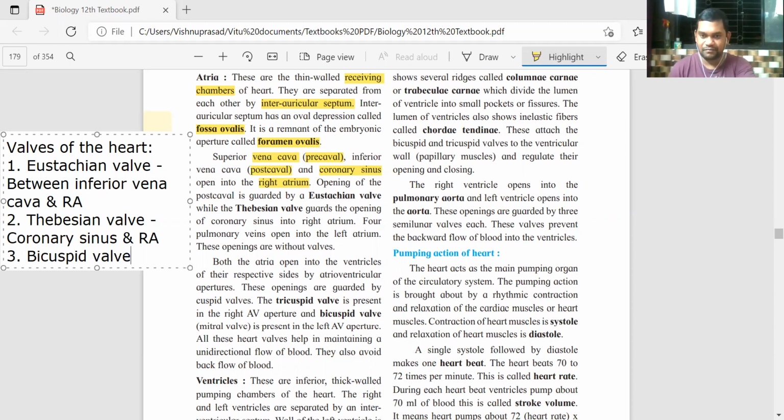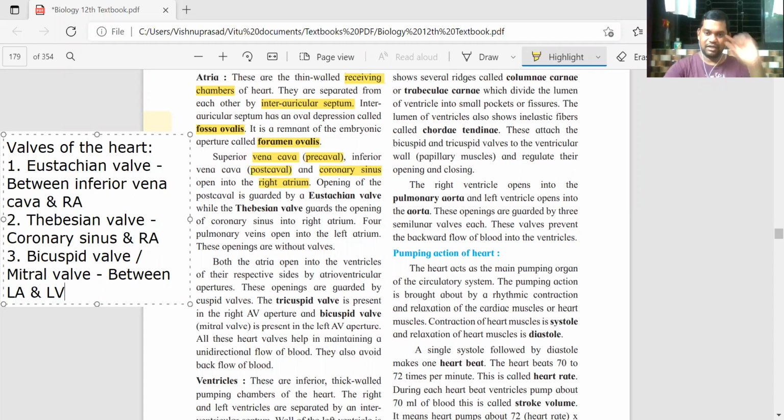Bicuspid valve, also known as the mitral valve. This is between the left auricle and the left ventricle. Inside the heart, between those two there is a bicuspid valve. So between the auricle and the ventricle